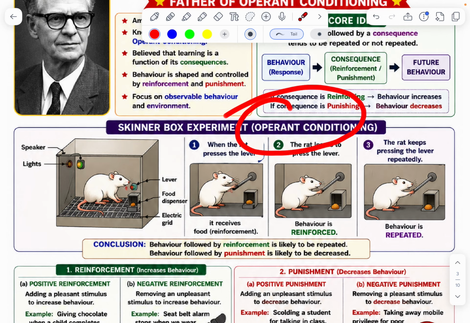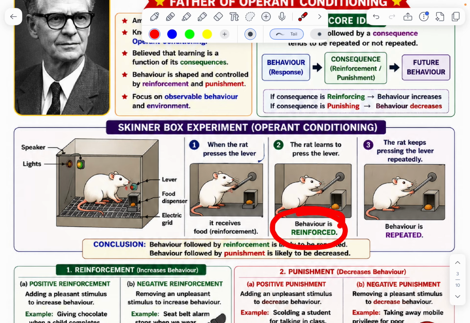It is operant conditioning. In the Skinner box, there is a rat and there is a lever also. When the lever is touched and pressed, food comes to the rat. The rat tried one time, two times, three times, four times. After that, when the rat presses the lever, it receives the food. It is the reinforcement. The rat learns to press the lever.